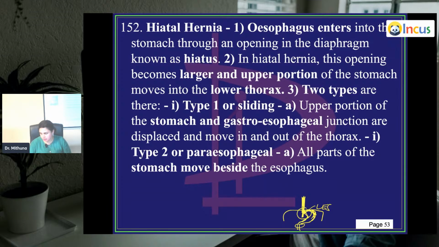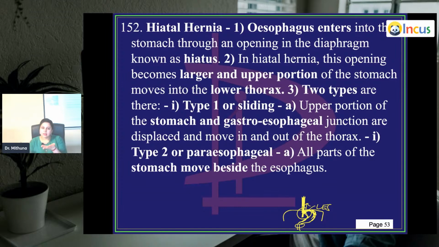This part gets herniated into the thoracic cavity. There are types in it. Firstly, one of the types is sliding type. Second thing is rolling type. For nurses, I will not go into depth of what it is, but I'll show you pictures just for easy understanding. Just remember that hiatus hernia has something to do with the herniation of a GI tract, especially the esophagus or a part of the stomach.